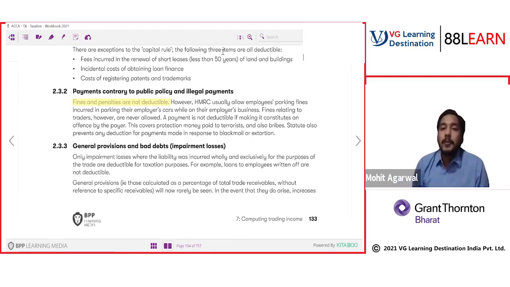So we have a doubt from RN. Sir, I have a doubt. If parking fine is allowed, then this might encourage employers to force employees to increase fines. Isn't that a loophole?